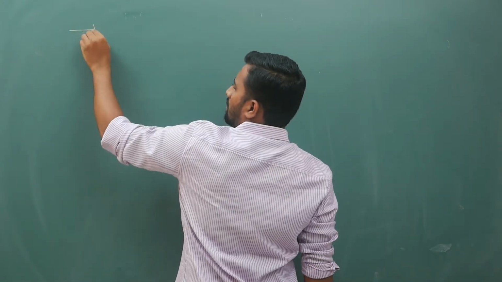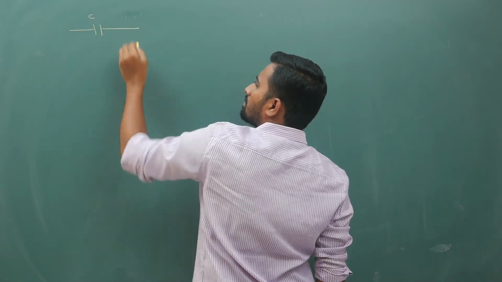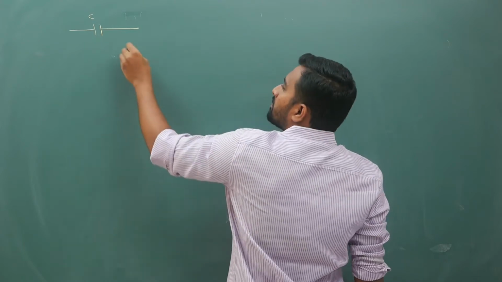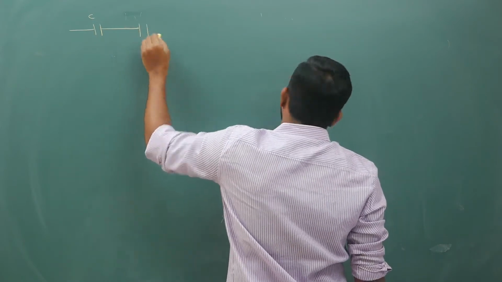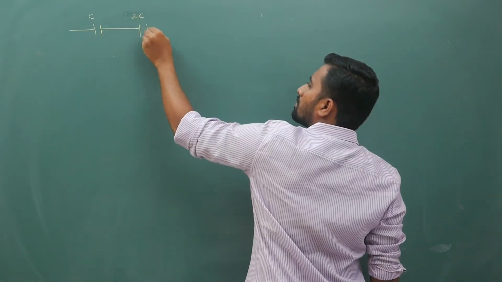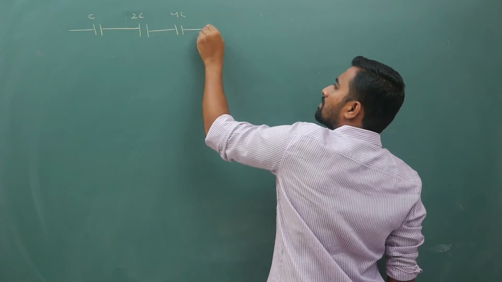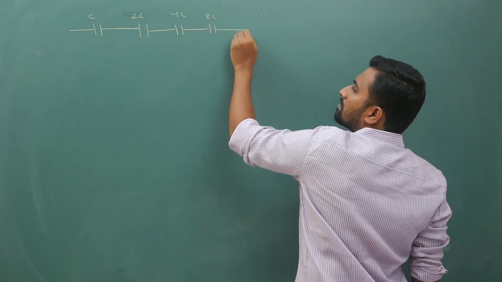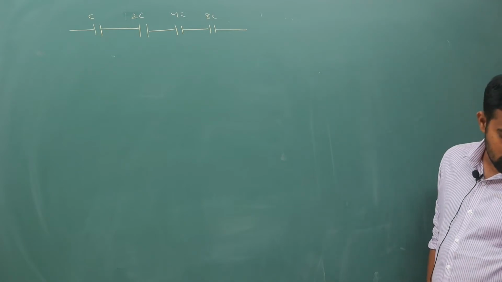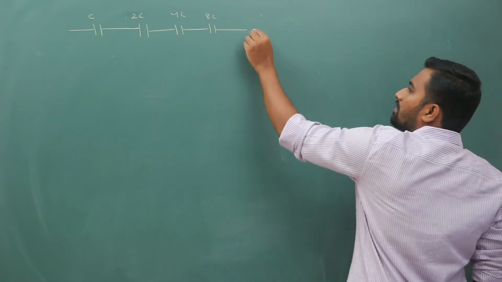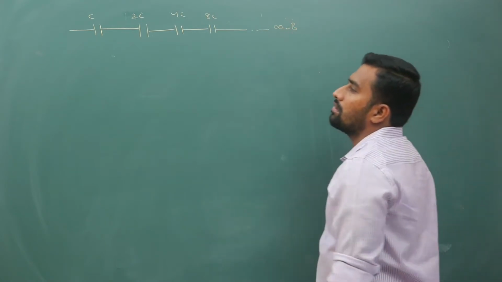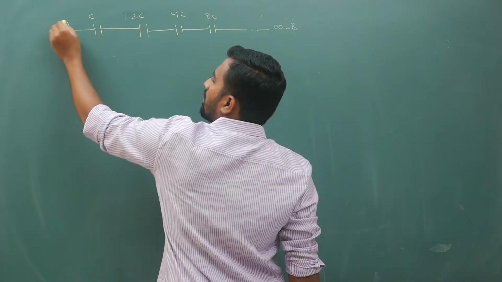For example, you are given a capacitor of C, the next one is 2C, 4C, 8C, that is 2 square, 2 cube, and so on up to infinity. Infinite terms are given, and at this end you have B, and at this end you have A.